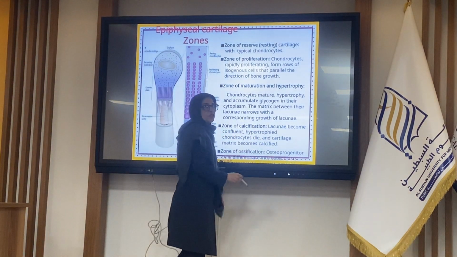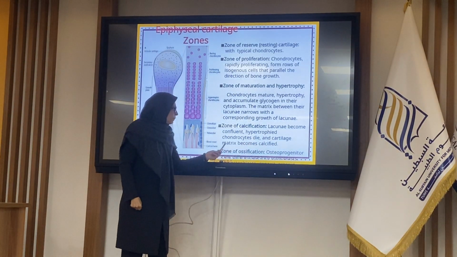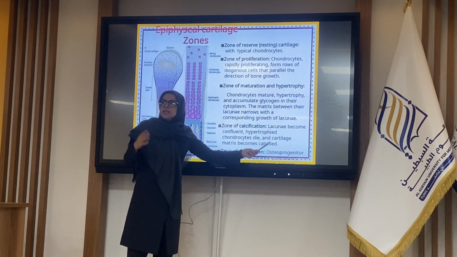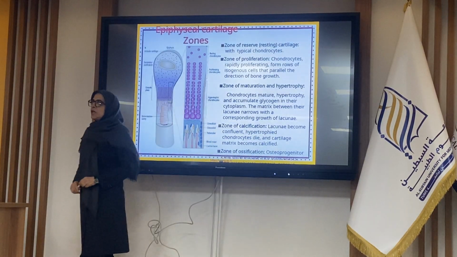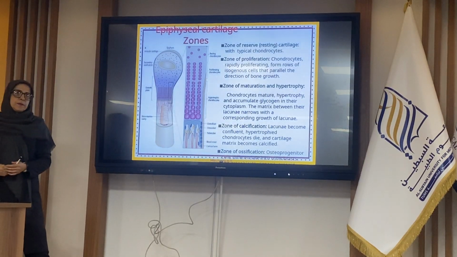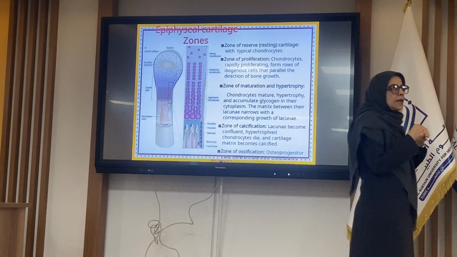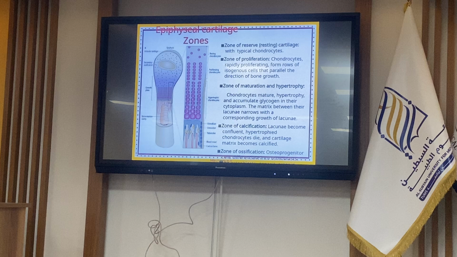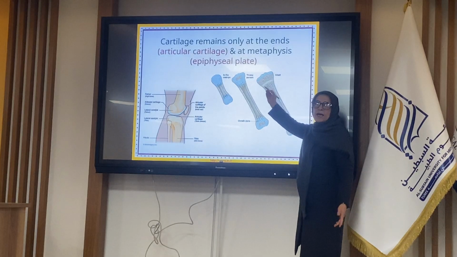Zone of calcification: the cartilage matrix becomes calcified, transferred to osteoblast, and finally the osteoblast differentiates to osteocyte, and the cartilage changes to bone. This occurs gradually and slowly in the epiphyseal plate, and the length gradually increases until 22 in women and 25 in men. And finally, this plate is replaced by bone in the adult person.